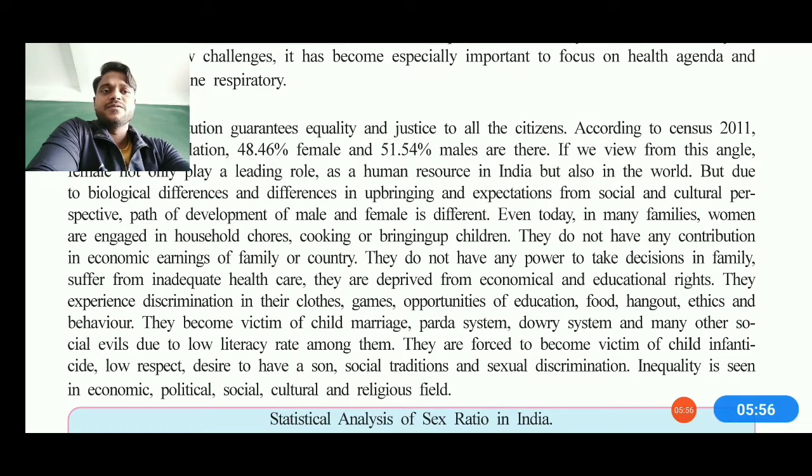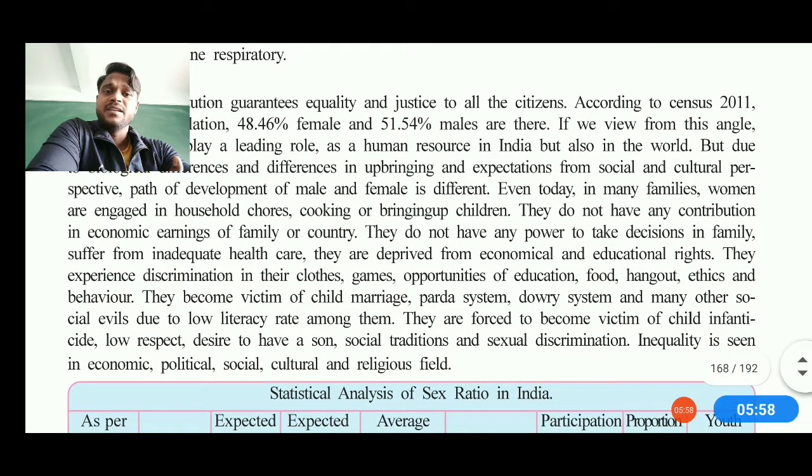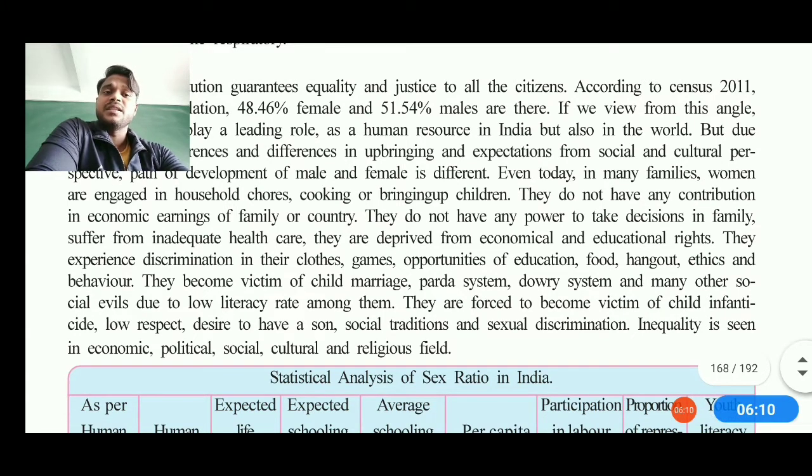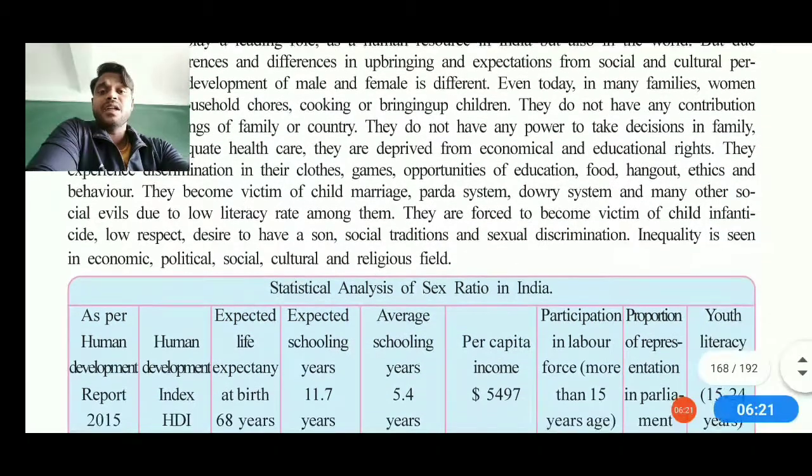That's how they are also forced to become victims of child infanticide, low respect, the desire to have a son, and social traditions like sexual discrimination, as well as inequality seen at the economic level of the girls. So politically, socially, culturally they are avoided. This is how our Indian custom, Indian people, their tradition and culture are treating the girls, and it is not appreciable.